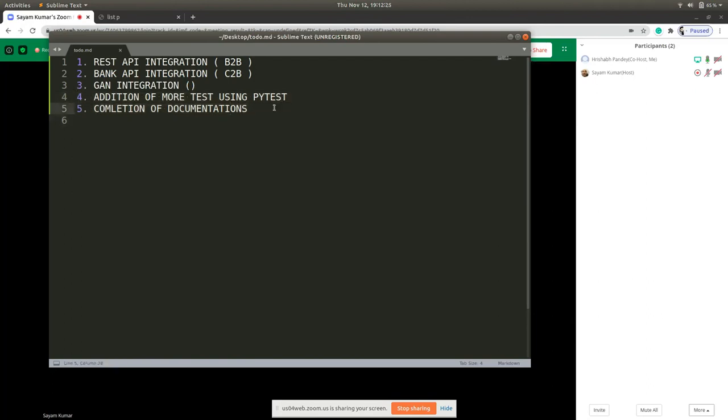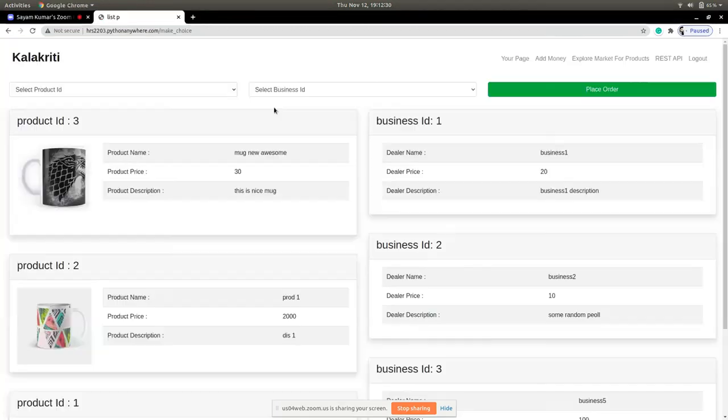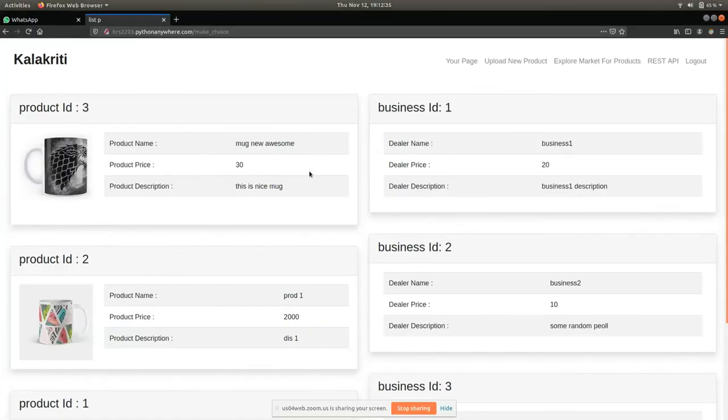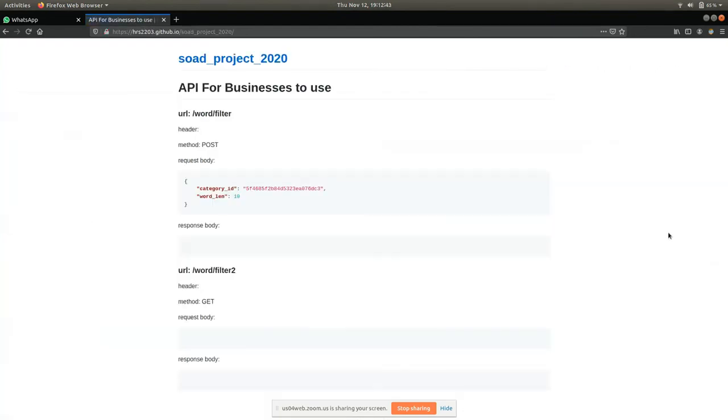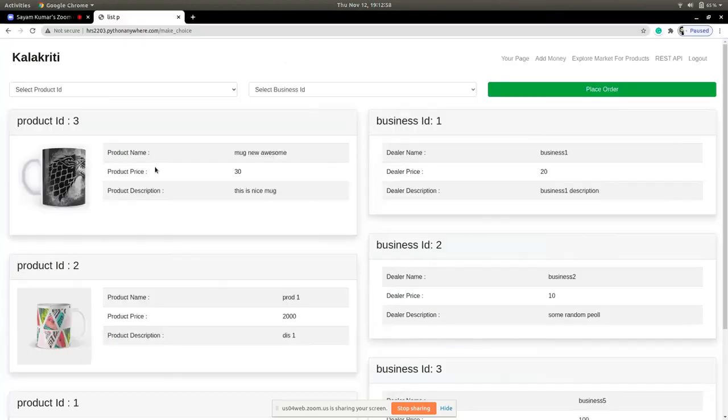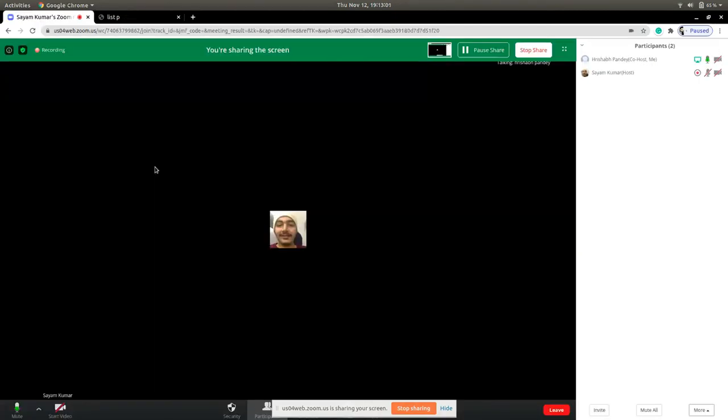So for documentation, we have a template ready for now, which I'll be showing here. As you are registered as a business, you can see this option saying REST API. If you click on this, you will be redirected to a Django loaded page. Although right now it is a sample, this is how it's gonna look. We have a script written internally. So once all the APIs are created, that script will automatically generate this markdown page and will be hosted automatically on the Django server. That will do it. And this, I hope, is the conclusion.